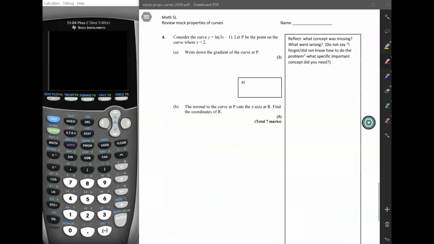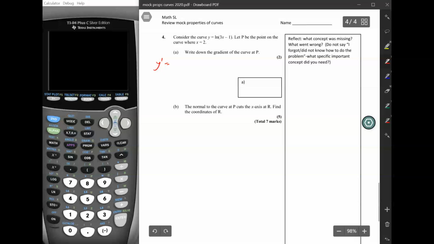Okay, last problem, number 4. Consider the curve y equals natural log of 3x minus 1. Let P be the point on the curve where x equals 2. Write down the gradient of the curve at P. Okay, so gradient of the curve at P is just another way of saying the derivative at a certain point. So why don't we take the derivative of y?